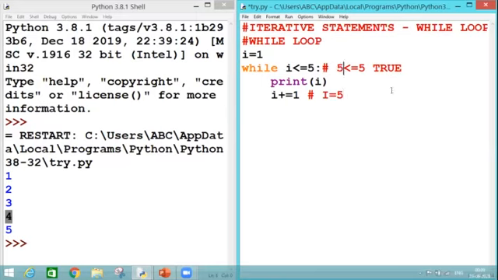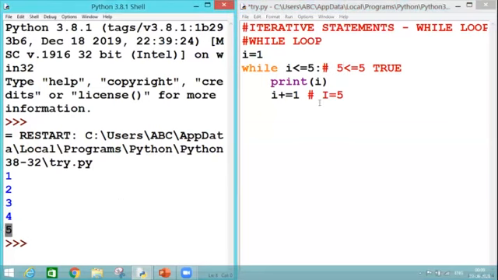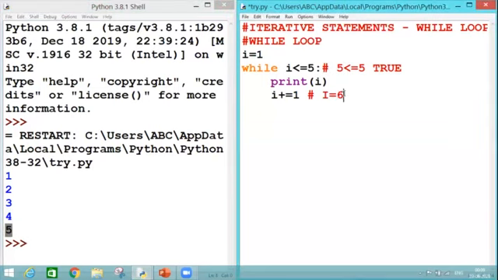Why is it true? As you know, 5 is not less than 5 but it is equal to 5. We are using both the operators together, less than and equal to. So 5 is equal to 5. In this case again my condition is true and I am entering into the loop and printing the I value as 5. Next time it will become 6. So I will go over there and check whether 6 is less than equal to 5 or not.